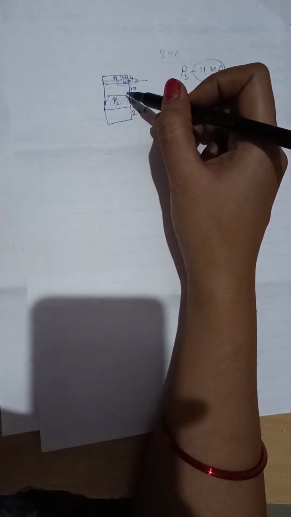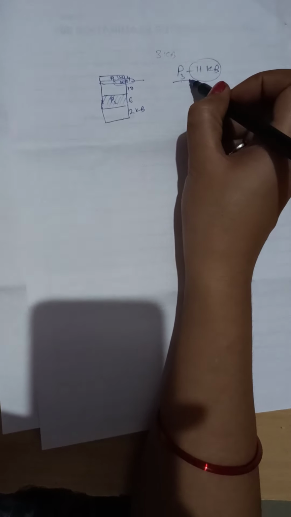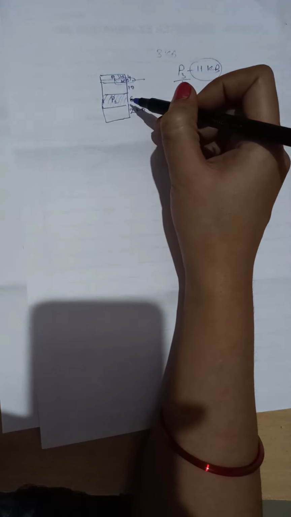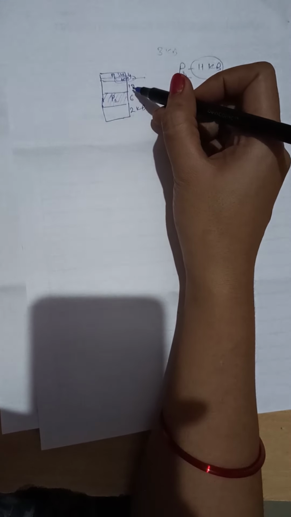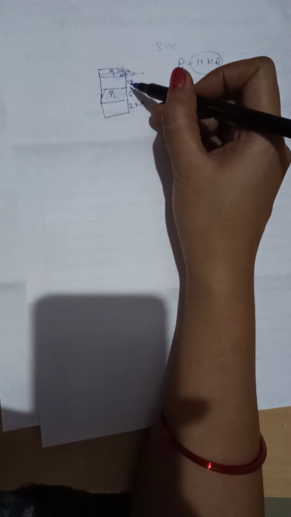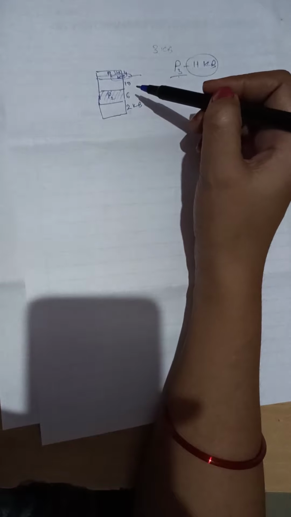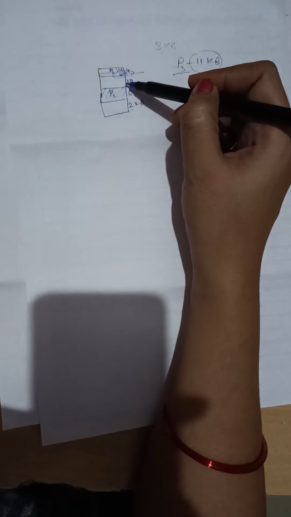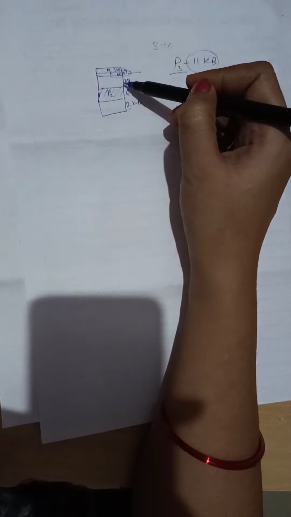Now to allocate this process to memory, you cannot start this process because it cannot be loaded into the main memory, because main memory doesn't have the memory in a contiguous fashion. 10 KB here, 2 KB here, and the process requires 11 KB.